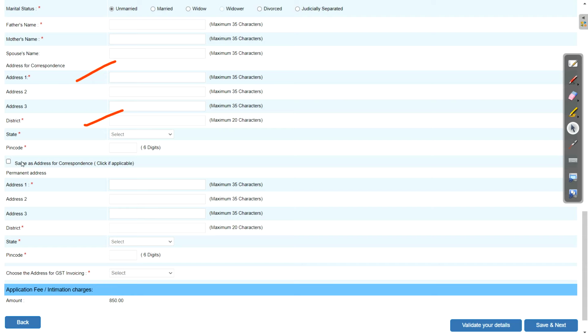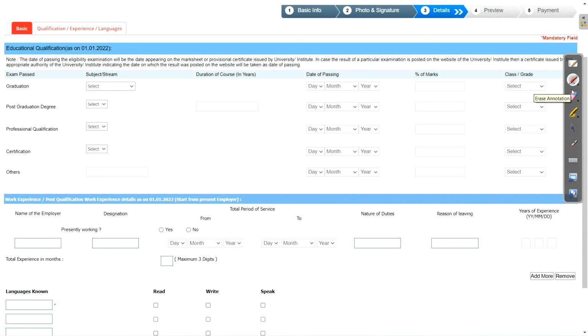If this address is the same as your correspondence or permanent address, then just click on this button, so that all the information will get populated here automatically. Then choose the address for GST invoicing, so you can choose any address. You can see the application fee here, just click on the next button.